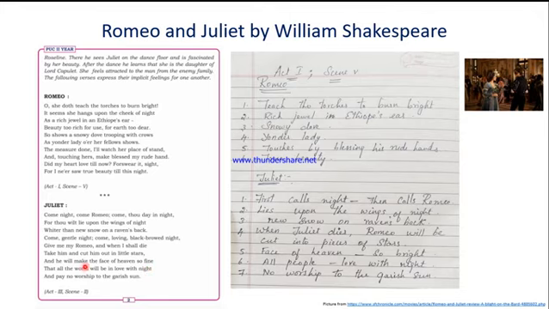Take him and cut him out in little stars, and he will make, here who is he? He is Romeo. So now Romeo has become as beautiful little stars, and he will make the face of heaven so fine.